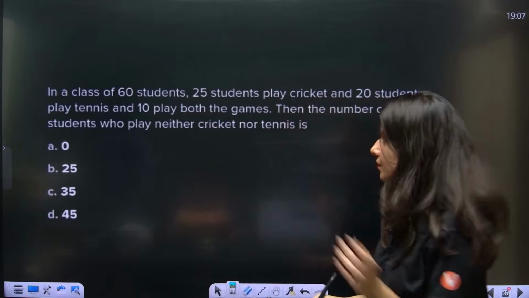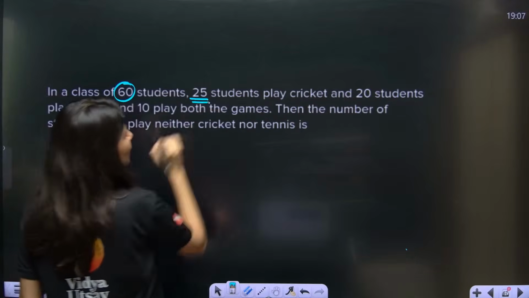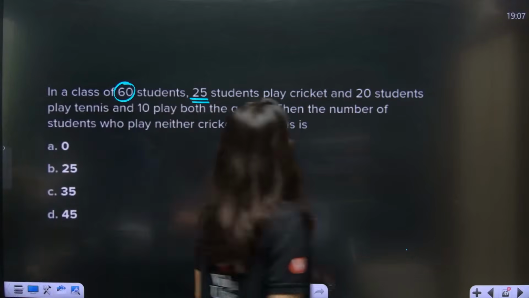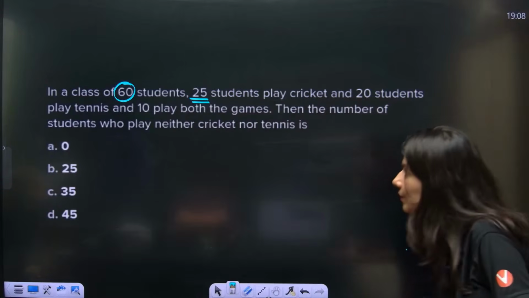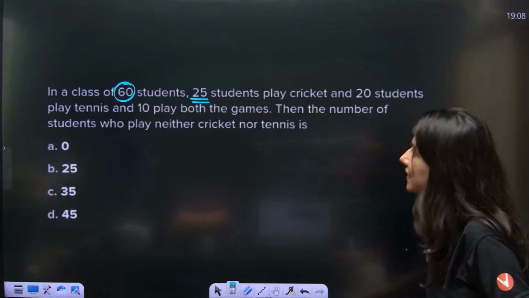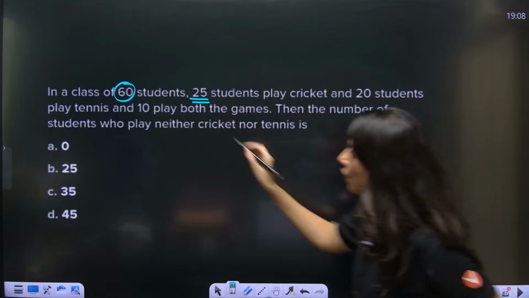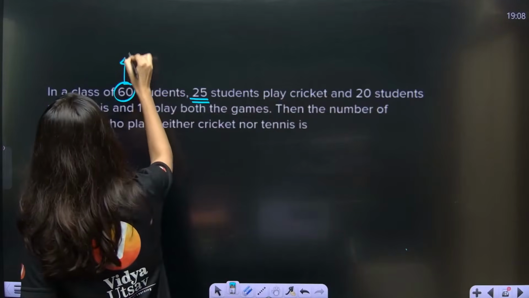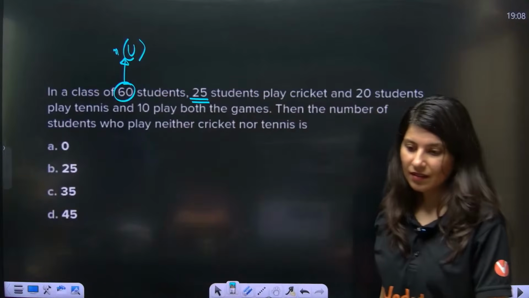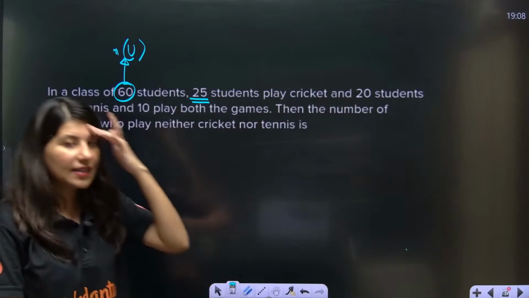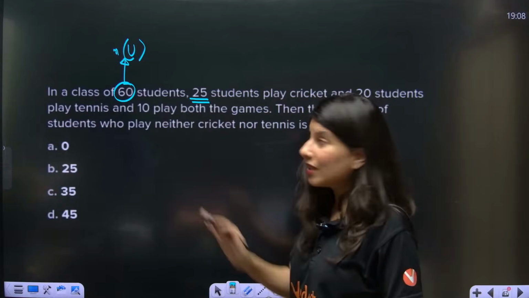In a class of 60 students. What does that mean? What is given? The universal set. Cardinality of universal set is 60. We don't know, A union B is not given as 60.